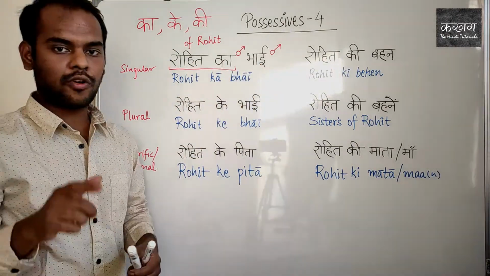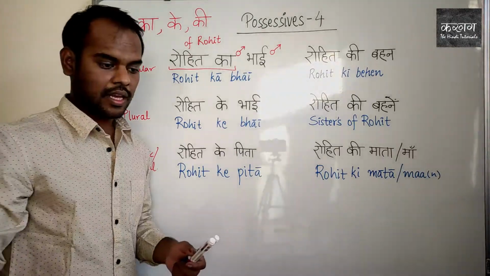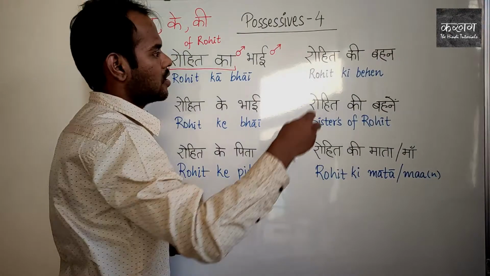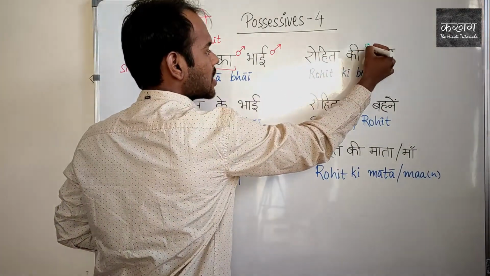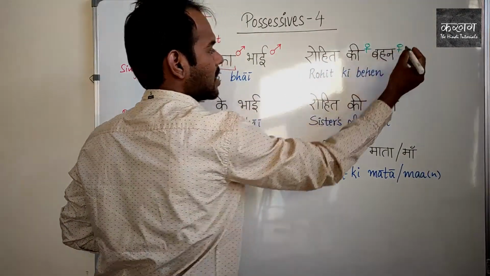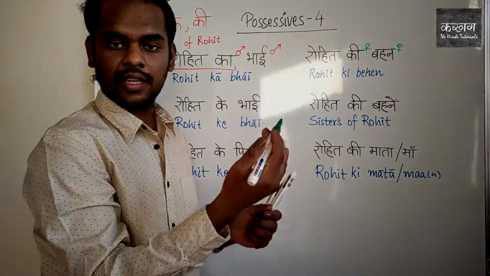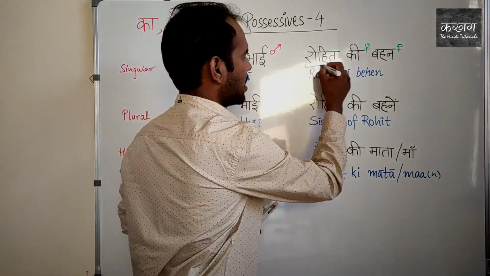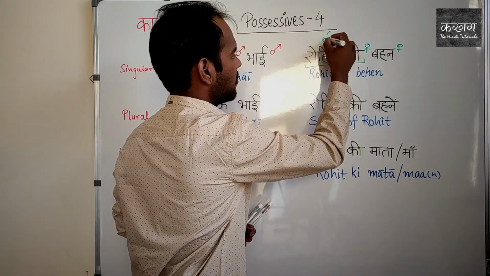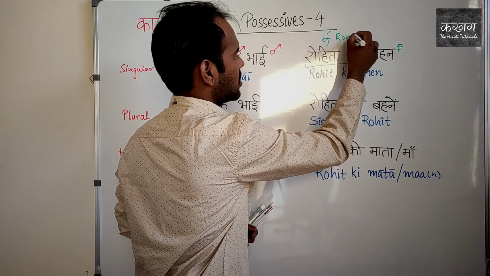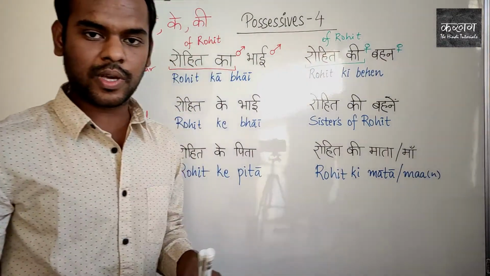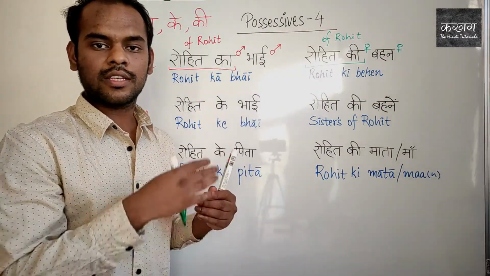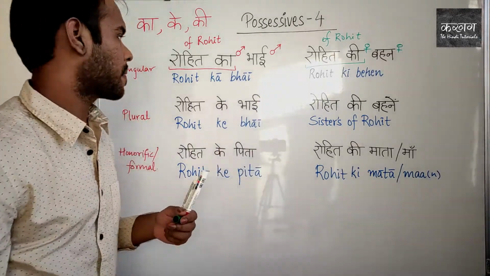If the followed noun is female, it would be Rohit ki behan, sister of Rohit. Again I will say Rohit ki means of Rohit. So in English we have two ways to say that: Rohit's sister or sister of Rohit.